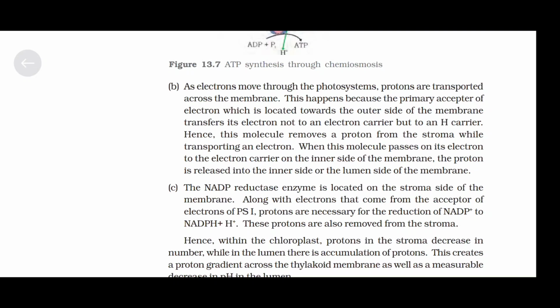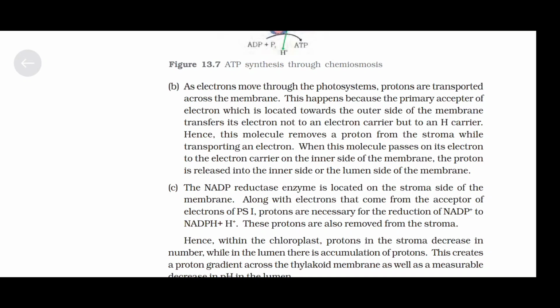Second, as electrons move through the photosystems, protons are transported across the membrane. This happens because the primary acceptor of electron, which is located towards the outer side of the membrane, transfers its electron not to an electron carrier but to an H carrier. Hence, this molecule removes a proton from the stroma while transporting an electron. When this molecule passes on its electron to the electron carrier on the inner side of the membrane, the proton is released into the inner side or the lumen side of the membrane.